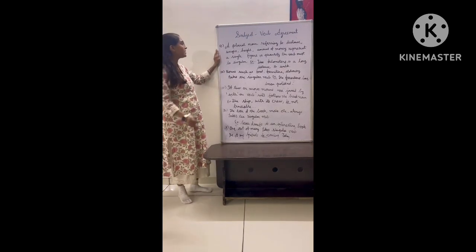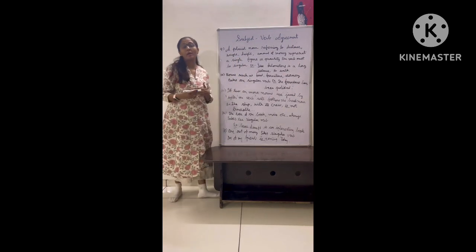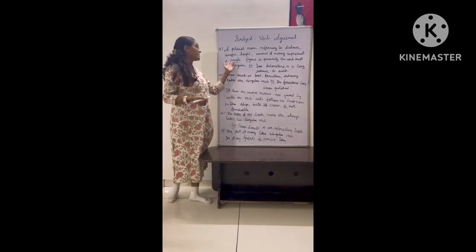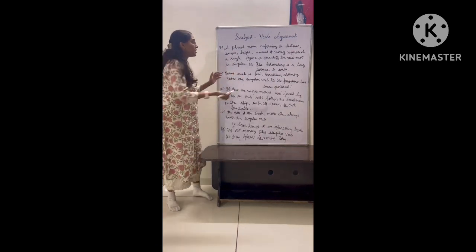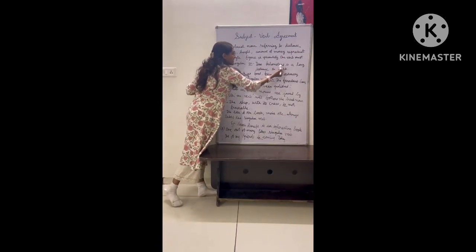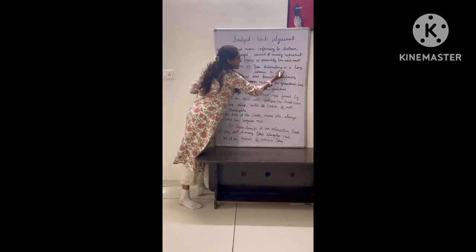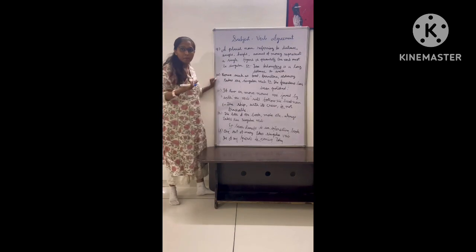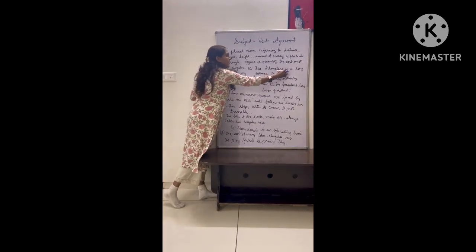Now, rule number 9. A plural noun referring to distance, weight, height, or amount of money represents a single figure, and thus the verb will be singular, right? For example, 5 kilometers is a long distance to walk. Why did I put the is? Because it's a distance. Though kilometers is many, right? It's plural, but it's a distance, so the verb will be singular.